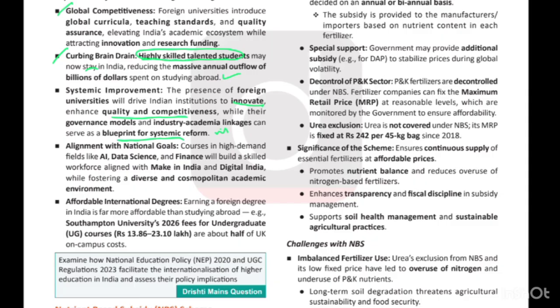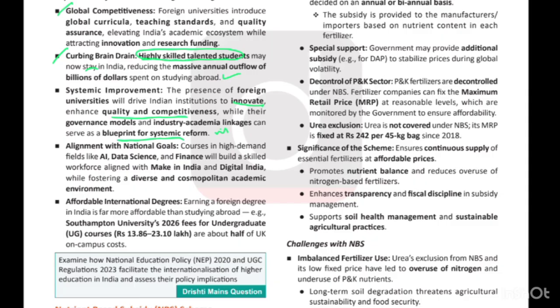Second thing is that if the fertilizers are available at a reasonable price, that is, if the input cost, which involves the fertilizers as well, is low, so definitely it will help the farmers to earn more profits, right? Because the margin of the input and the output cost will be lower, right?